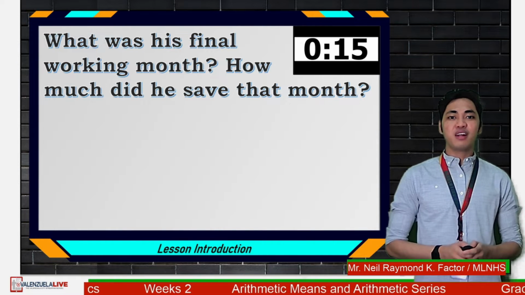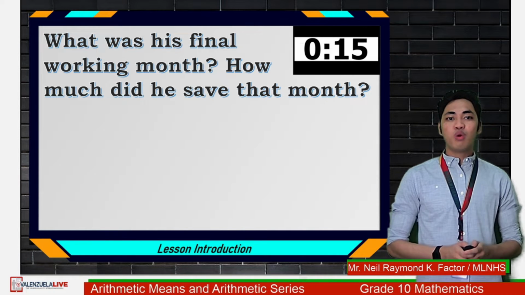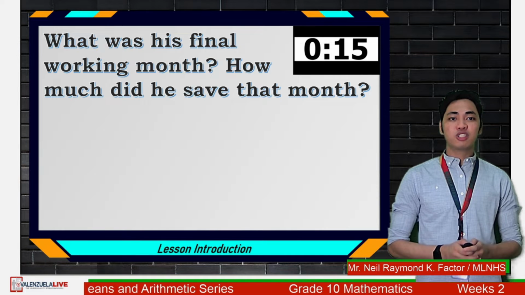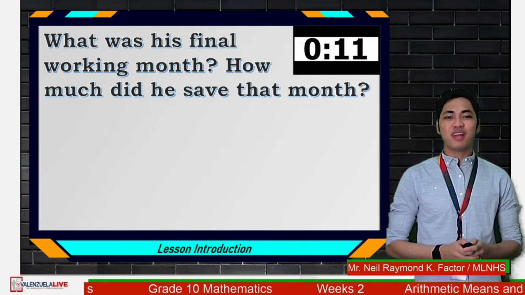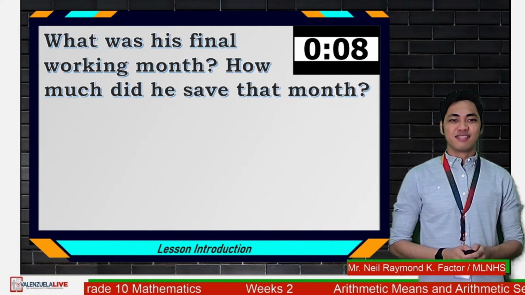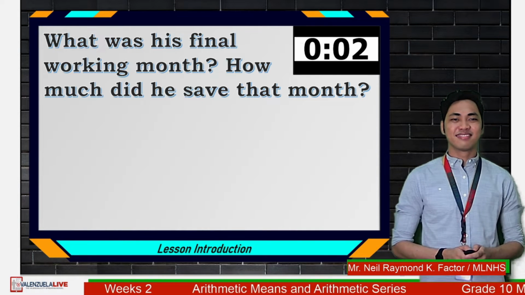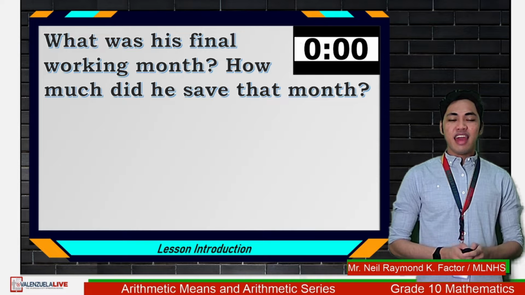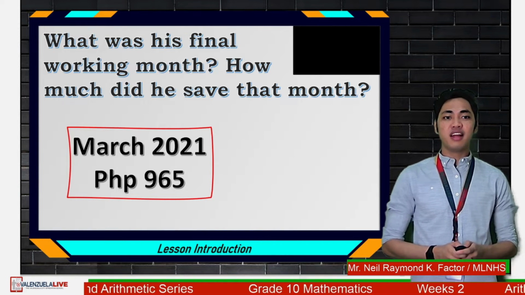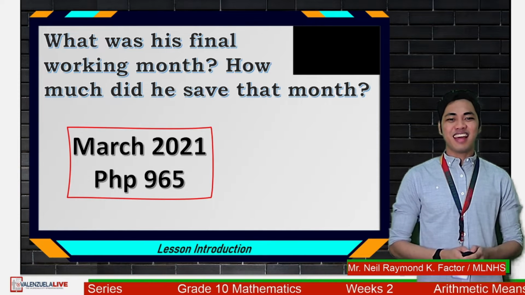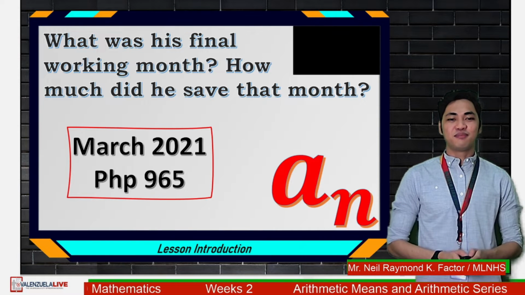What was his final working month and how much did he save that month? You have 15 seconds. Please comment now. And the timer ran. If you have written March 2021 and 965 pesos, excellent. That's correct. Relating to the sequence notation, this is your a sub n. Next one.